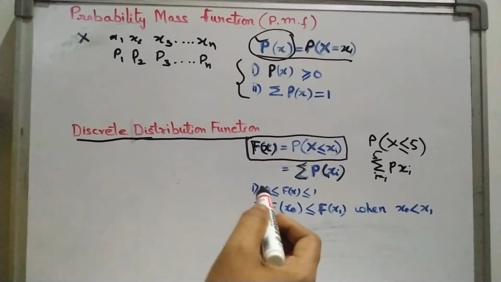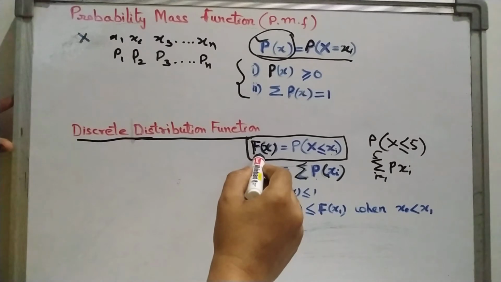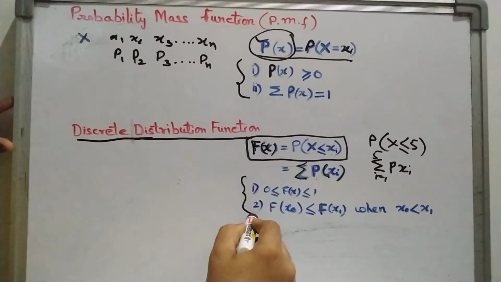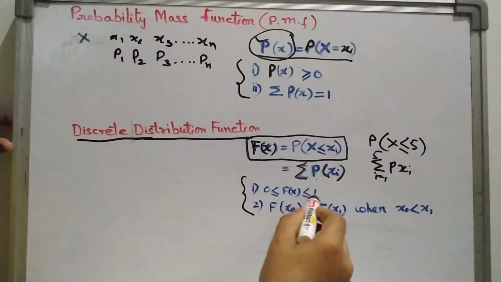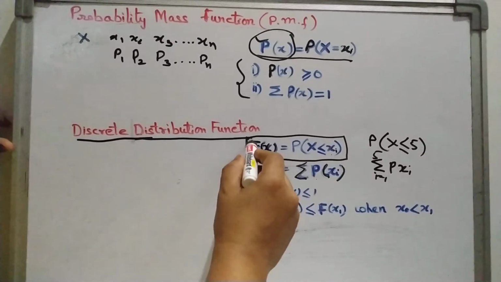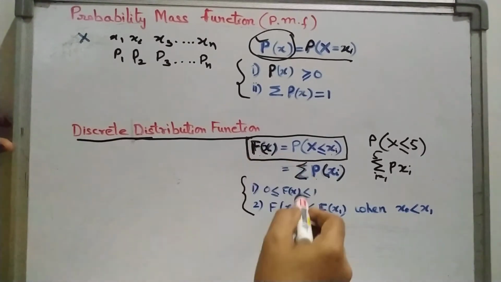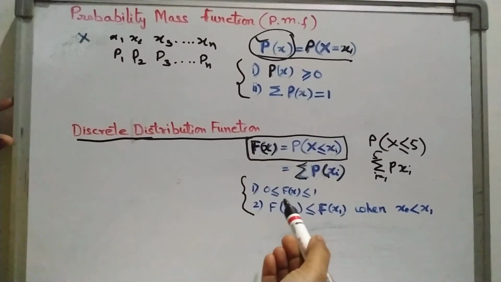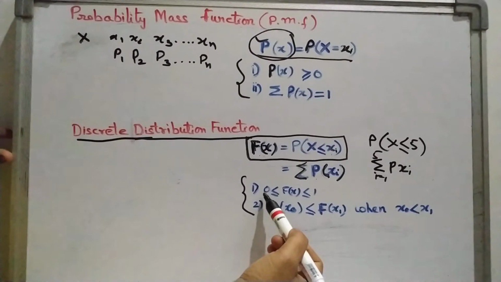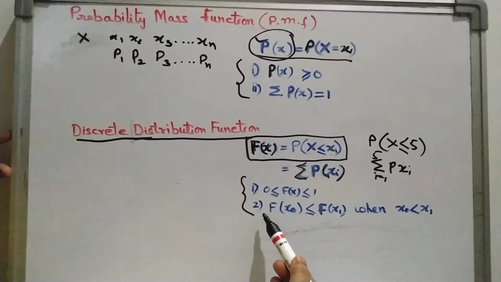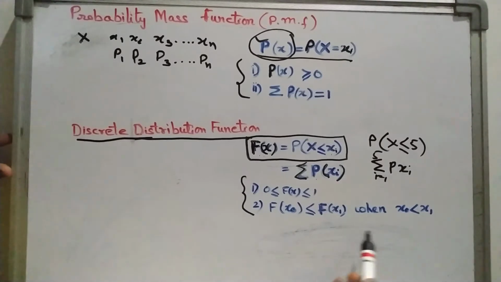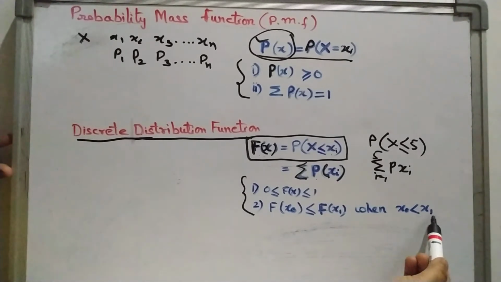So again here, if F(x) is a discrete distribution function, then it should satisfy the following conditions. First one, F(x) must lie between 0 and 1. Since it is a cumulative of the probability function, it must lie between 0 and 1. And the second one is F(x0) is less than or equal to F(x1) when x0 is less than x1.